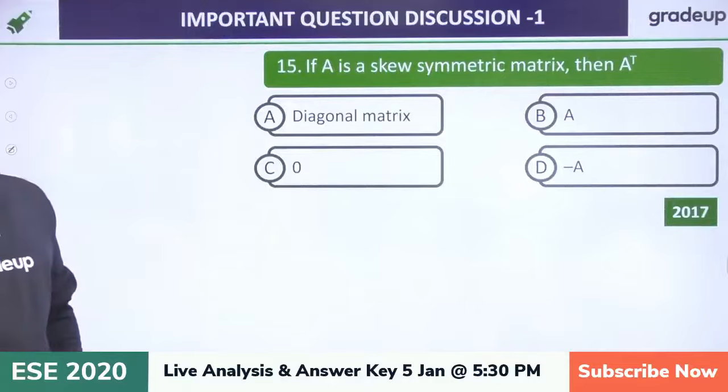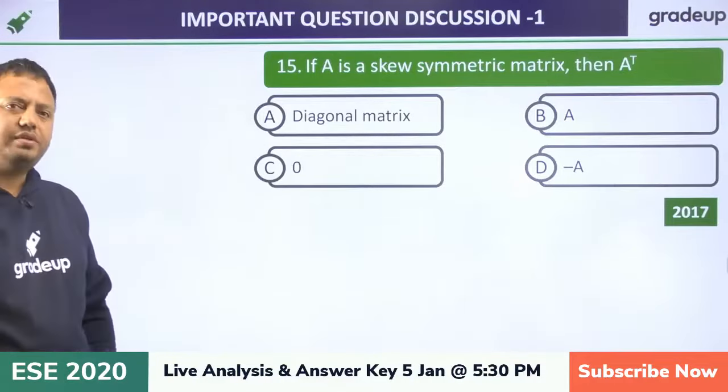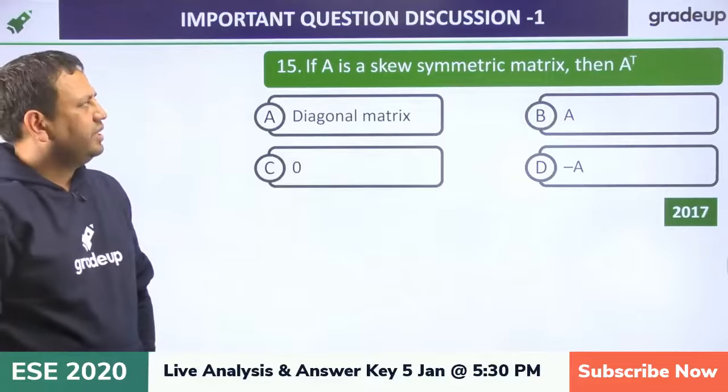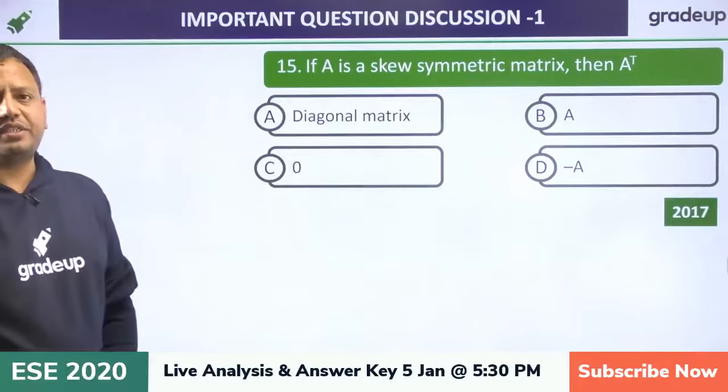Now try this one. This again is a direct formula. Is a skew symmetric matrix.